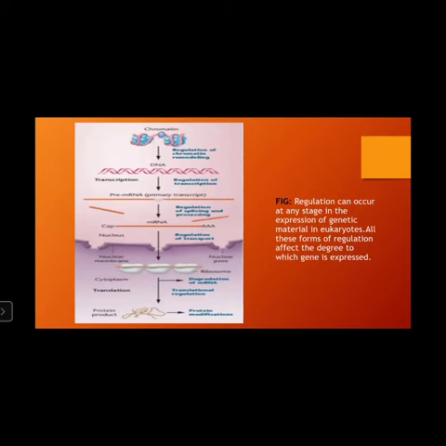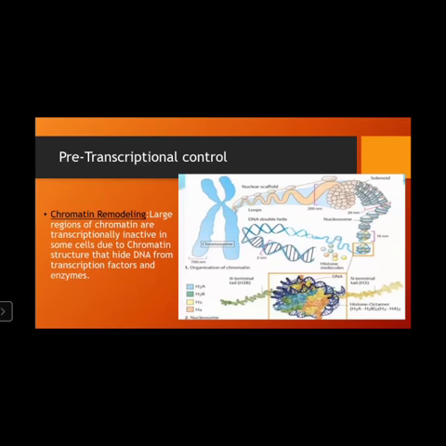polyadenylation, and splicing. So the active mRNA, which is now transcribed, is then transported to the cytoplasm, where the ribosomes are present, and it attaches to the ribosomes, forming a protein. This process is called translation. First one is pre-transcriptional control.